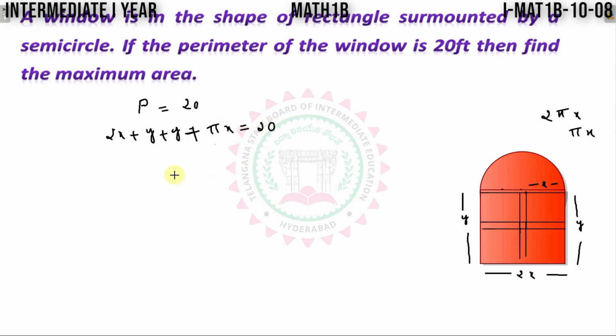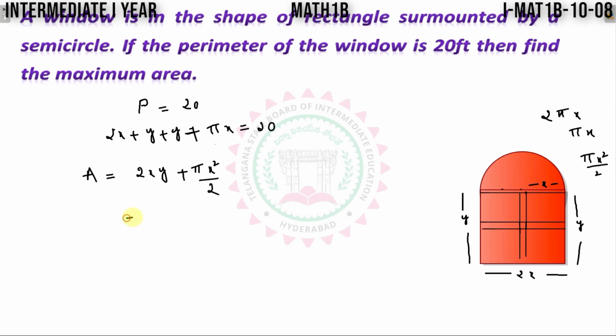This is given here. To find the maximum area, first calculate the area here. Area of the rectangle, that is 2xy, plus area of the semicircle. Circle area, we know pi r square, pi x square here. Since this is a semicircle, take half of this, so that is pi x square by 2.